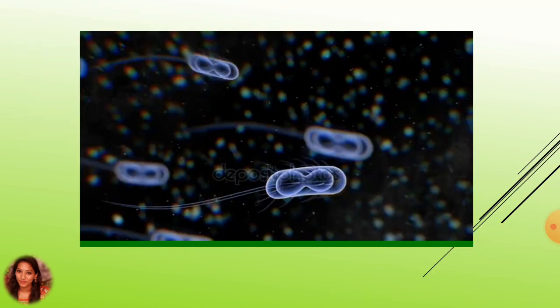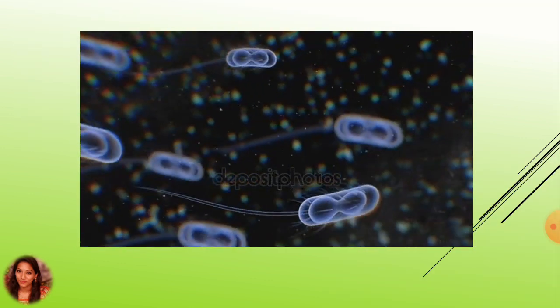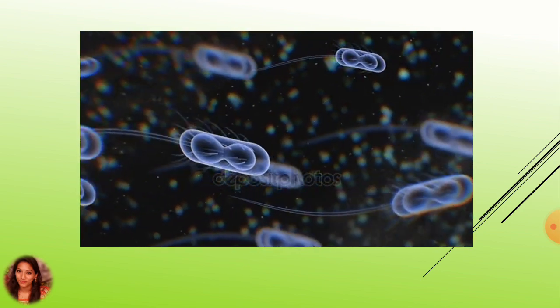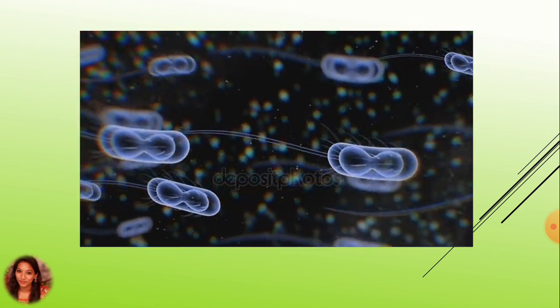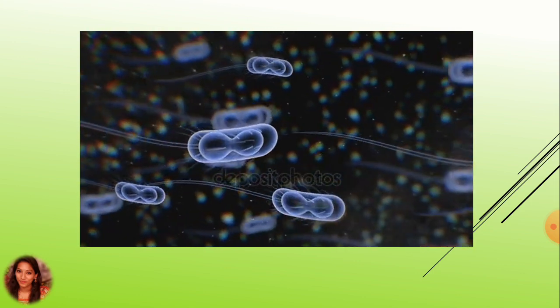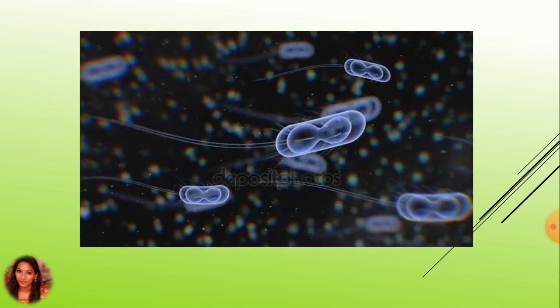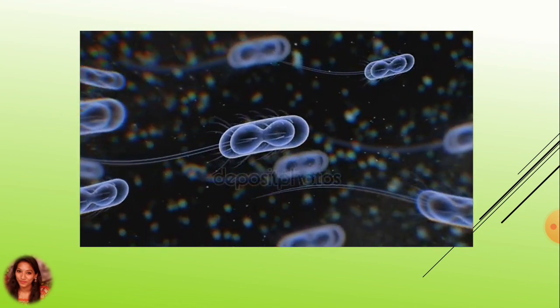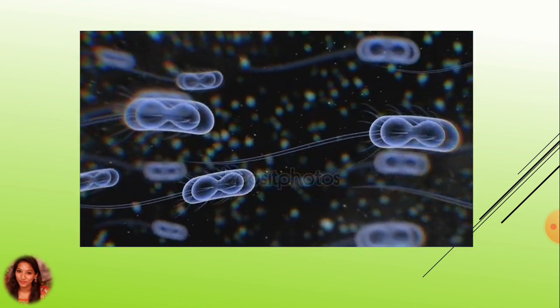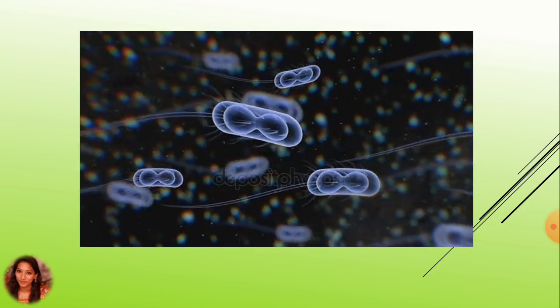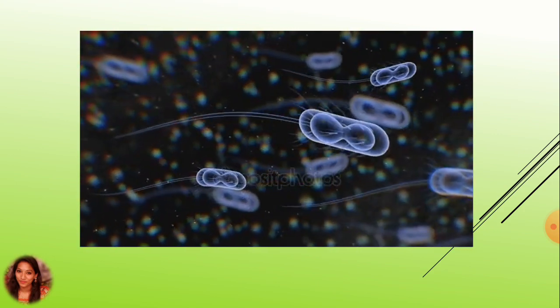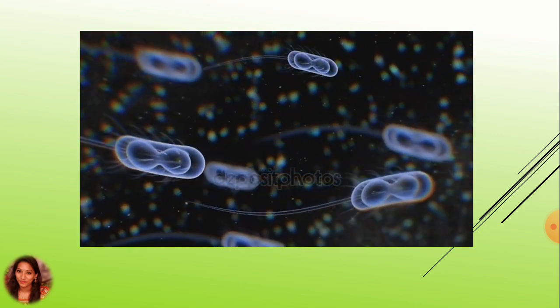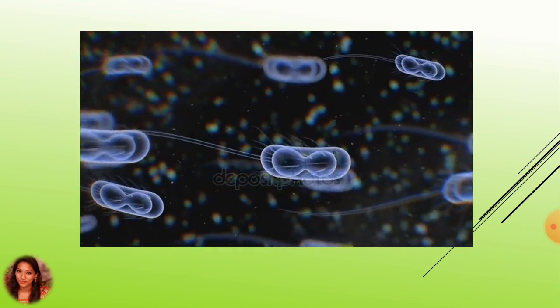So now let us see a simple animation showing the difference between flagella and pili. Here we can clearly see the single pilus and other small pili and the fimbriae around the cell. A single flagellum is there at one end of the bacterial cell. So this is all about the prokaryotic cell and its organelles.